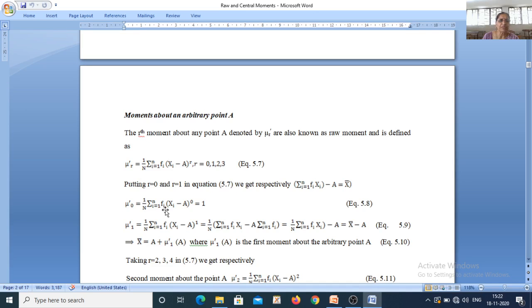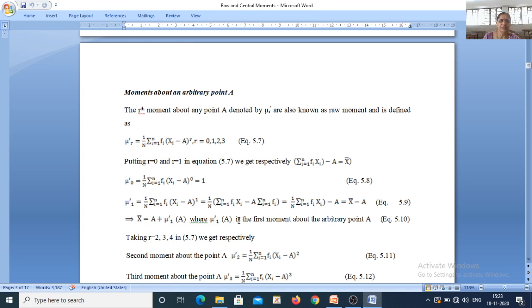Now when you put r is equal to 0, anything raised to 0 is equal to 1, so it is 1 upon n summation of fi into xi minus A raised to 0. Since xi minus A raised to 0 is 1, it is 1 upon n summation of fi, and summation of fi is n, so it is 1 upon n into n is 1. So in this way we can show that 0th raw moment as well as 0th central moment is always equal to 1. So mu 0 dash is equal to mu 0 is equal to 1. Similarly, mu 1 dash is arithmetic mean, and mu 1, the first central moment, is again equal to 0.